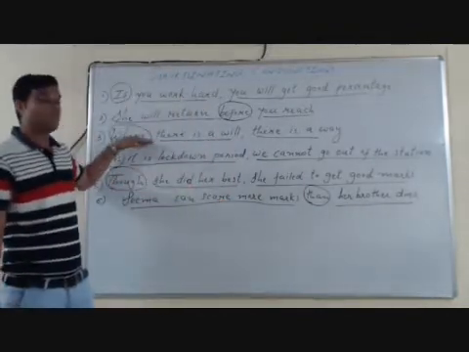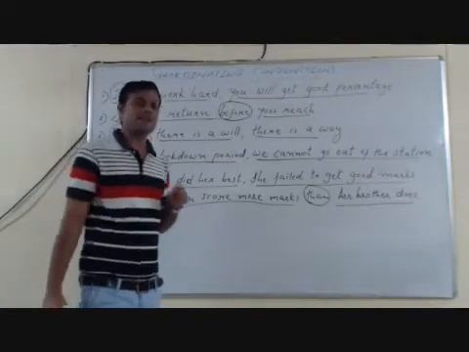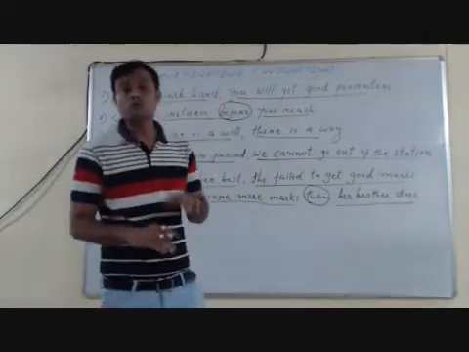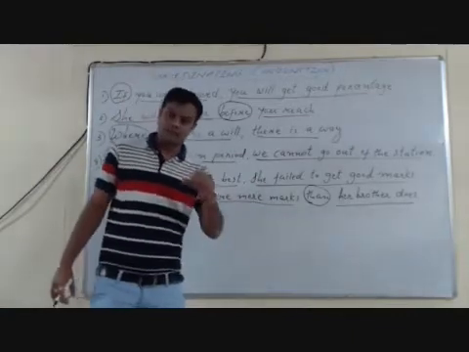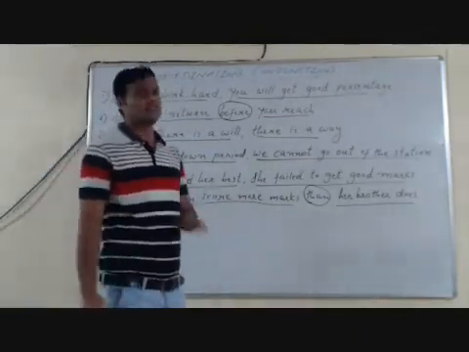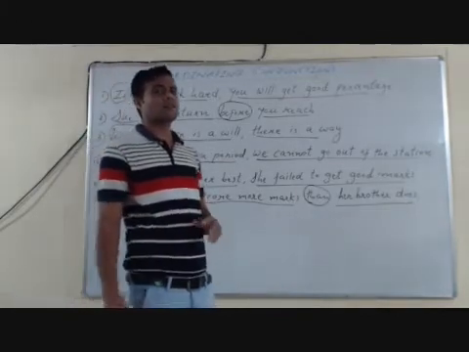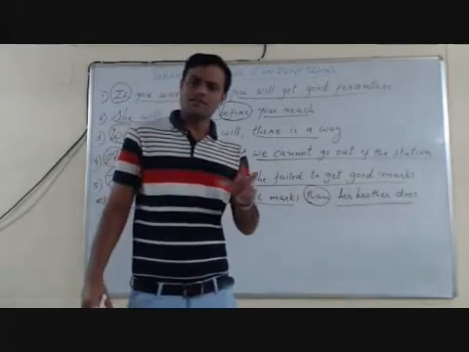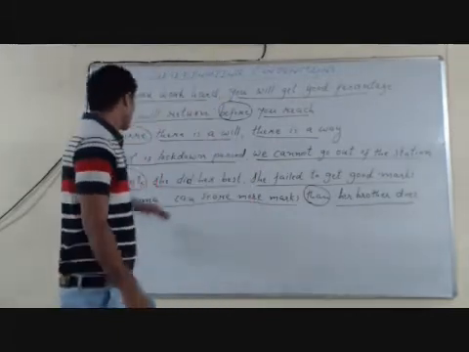Third, where and wherever are used to show place. Next comes as, because and since. These three subordinating conjunctions are used to indicate cause-effect relationship.